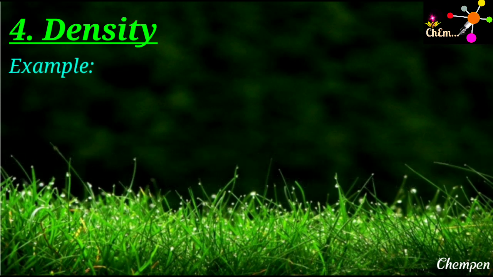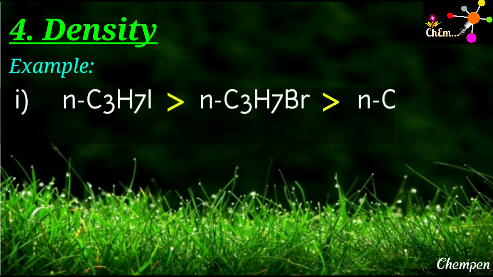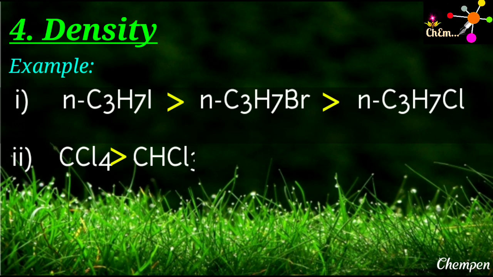Let's find the variation in density among certain molecules. For example, n-propyl iodide, n-propyl bromide and n-propyl chloride. If we compare the relative densities of n-propyl iodide, n-propyl bromide and n-propyl chloride, n-propyl iodide has highest density. This is simply due to highest atomic mass of the halogen atom present here, that is iodine.